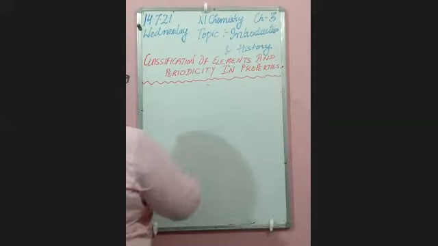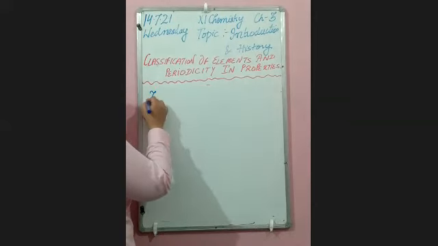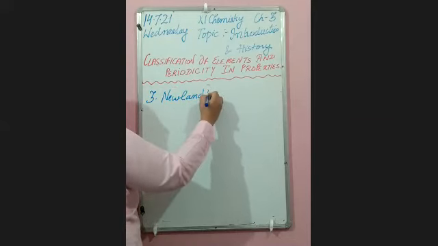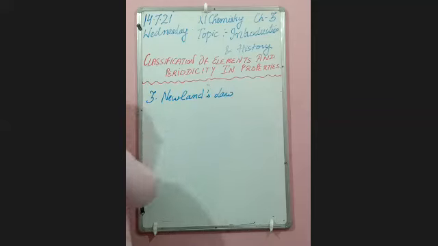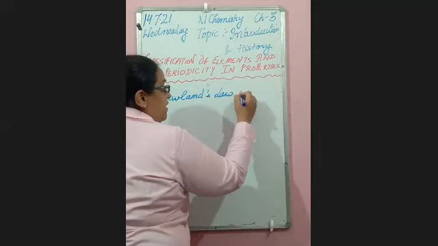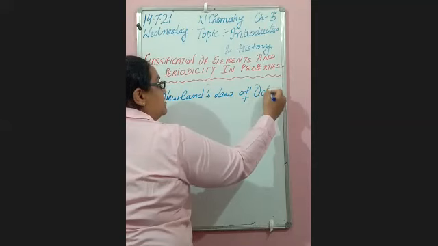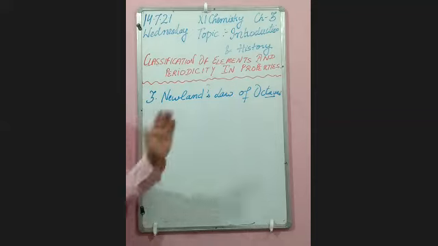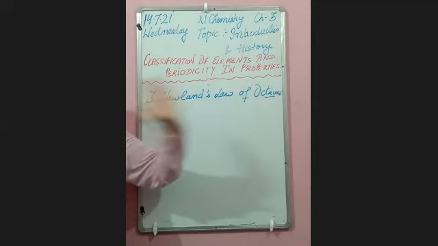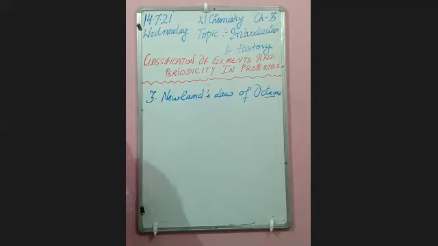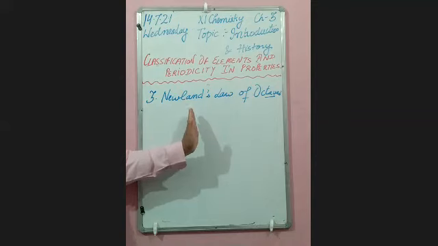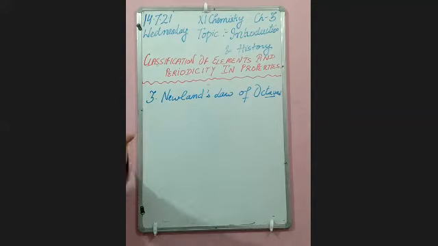So next is yours, Newlands' Law of Octaves. This person loves chemistry as well as music. That's why he relates chemistry with music. As you know, at that time 56 elements were known to him. This law was given in around 1865.